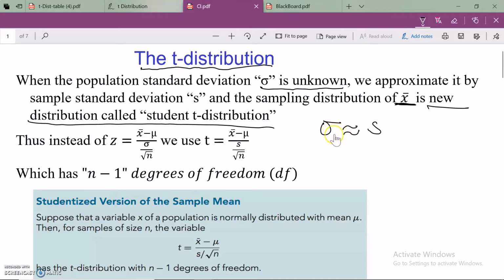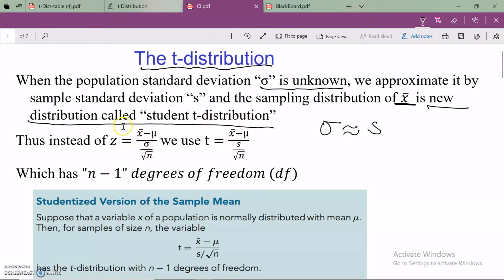I repeat, this is a very important thing to understand. We don't know sigma, so we approximate sigma by a sample standard deviation. When we do that, the sampling distribution of the sample mean X bar follows a new distribution called a student t distribution.